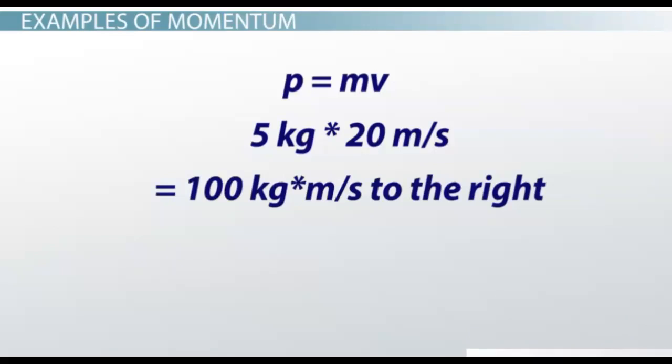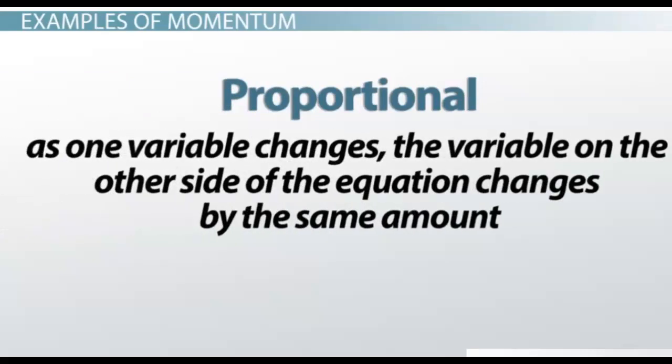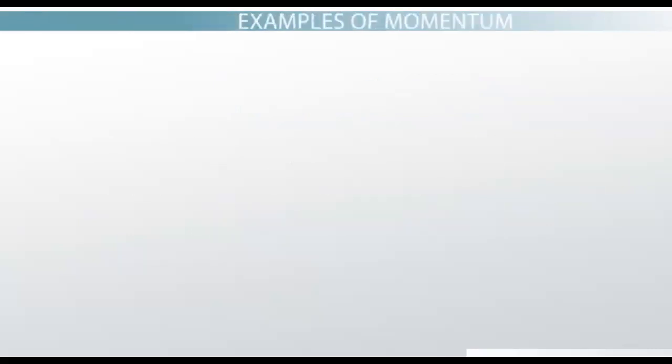Because the momentum increases or decreases by the same amount as either the mass or velocity, we say that they are proportional. All this means is that as one variable changes, the variable on the other side of the equation changes by the same amount. Knowing that they are proportional helps us understand why the bike and the semi can both have the same momentum under the right conditions.